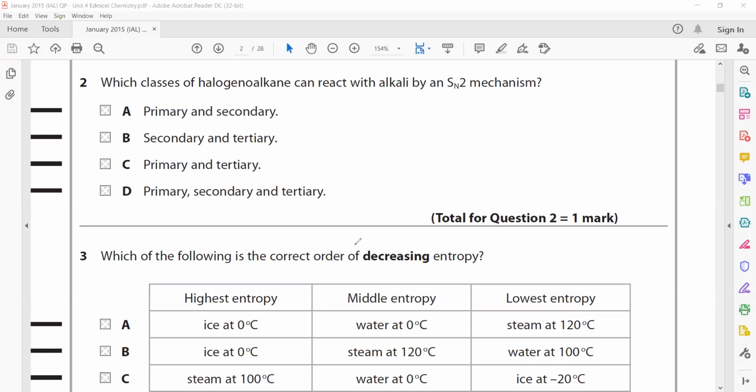If it is tertiary, it will undergo SN1. Why? Because of steric hindrance: the carbon is surrounded by alkyl groups in tertiary. So the attacking nucleophile does not find space to attack the partial positive carbon. That's why it cannot be tertiary. Tertiary is SN1. So we are left with option A, which is primary and secondary.